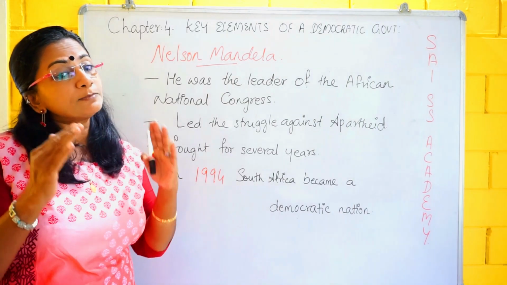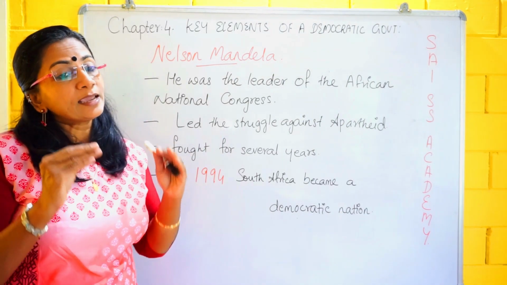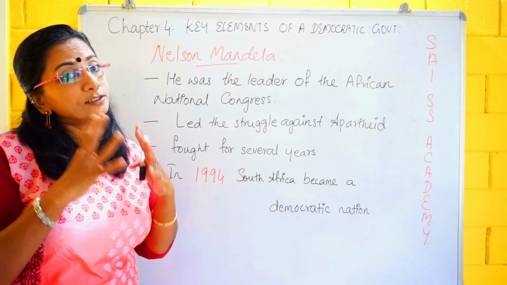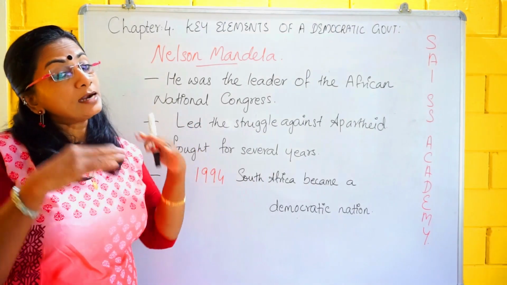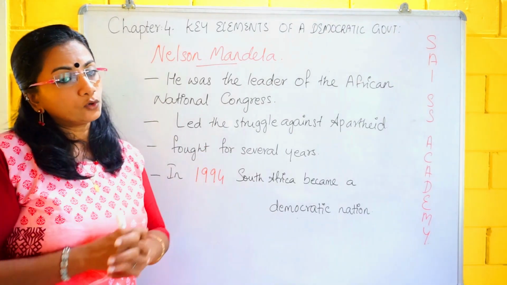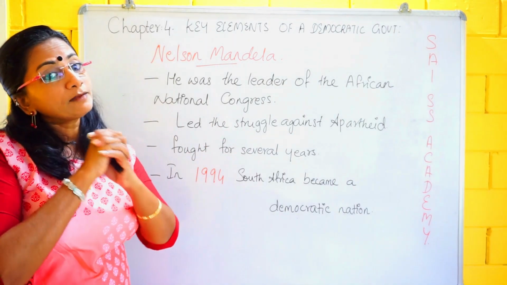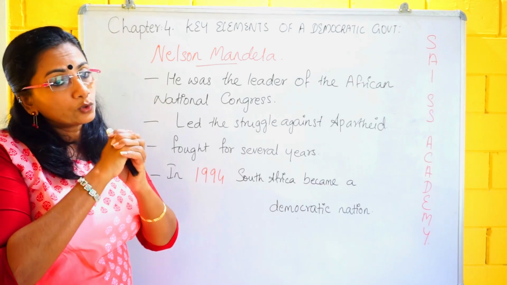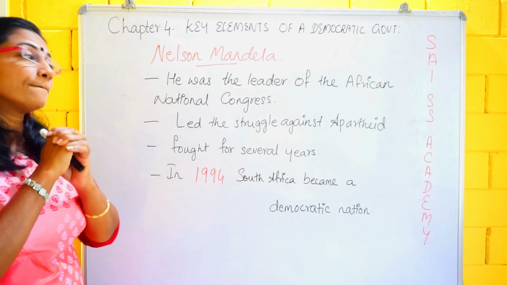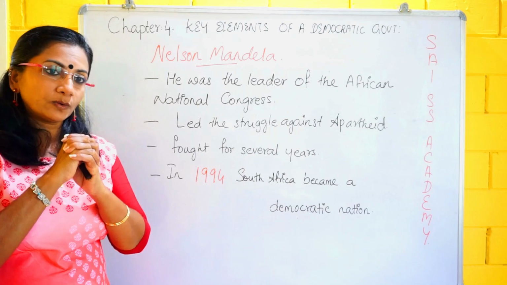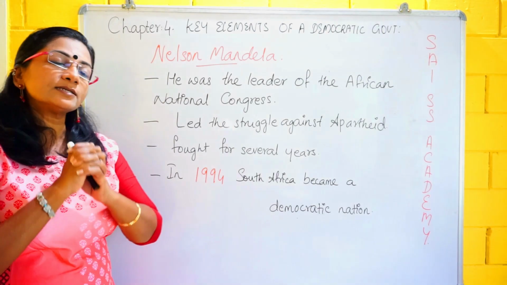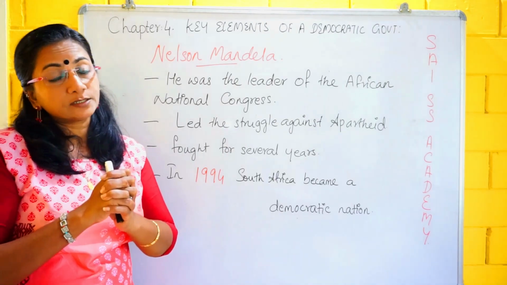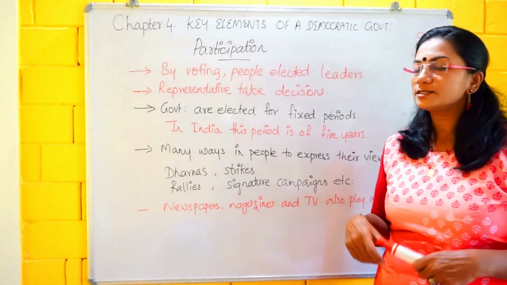It was basically a fight for respect, a fight for dignity, and that led to a movement not only in South Africa but ultimately spread throughout the globe. There was a kind of revolution that occurred mainly through participative forces. Now, how did people participate? That is our next topic, participation.